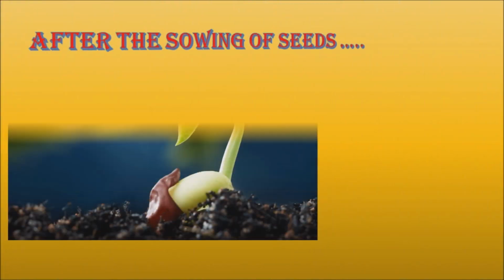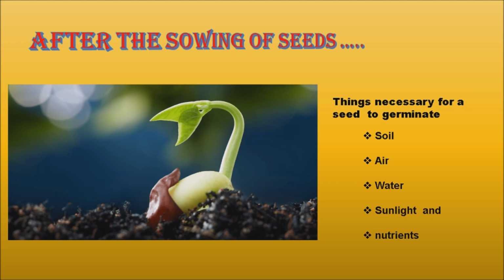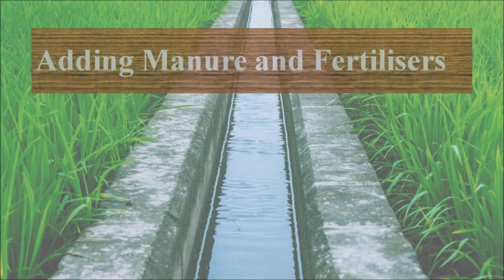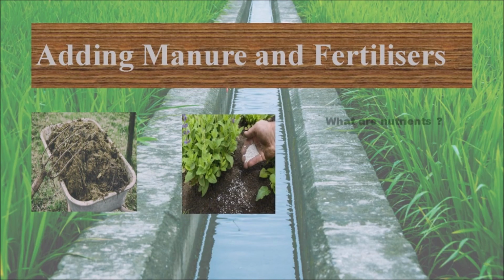Children, have you ever observed a baby plant germinating out of a seed? It would be fantastic to observe a germinating seed. It can be compared to a small baby. Do you know what are the things necessary for a seed to germinate? Soil, air, water, sunlight, and nutrients are needed for a seed to germinate. So we must add some nutrients to the soil. So today we are going to learn about adding manure and fertilizers.